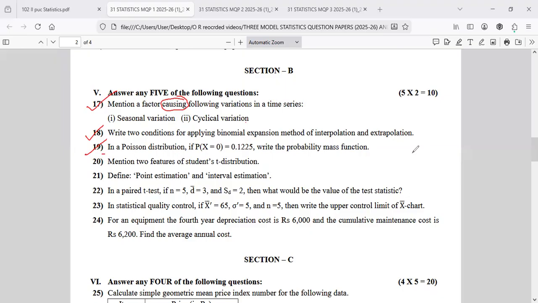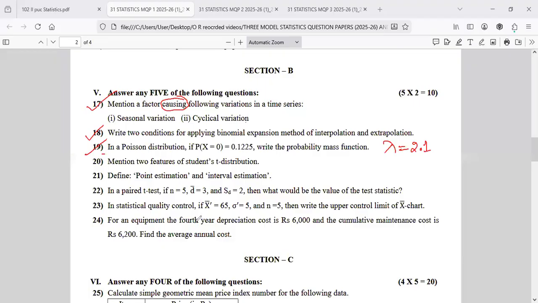After the binomial distribution there is the Poisson distribution table. In between, search for the number 0.1225. The nearest number, 0.1224, is there, so that is 2.1. Here first we find lambda using the statistical table value, that is 2.1.